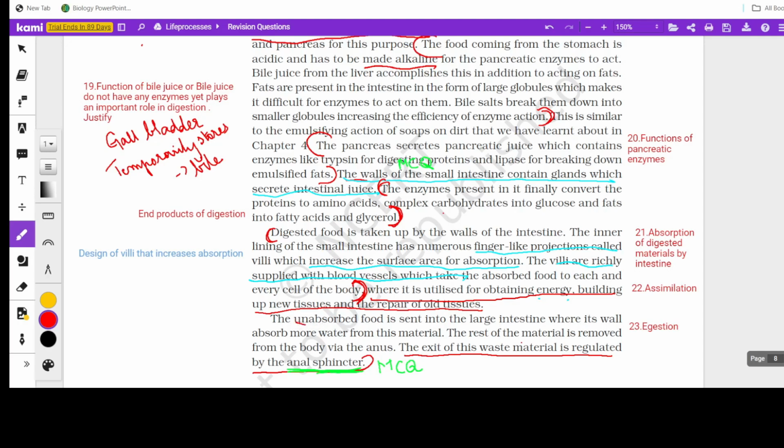Finally, the unabsorbed food is sent into the large intestine. So what is the function of the large intestine? Its wall absorbs more water from this material. So that is very important. The function of the large intestine is absorption of water, and the exit of the waste material happens through the anus, and this is again regulated by the anal sphincter. This can be an MCQ.